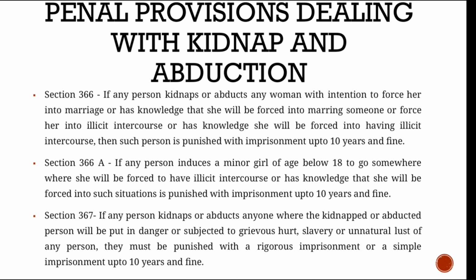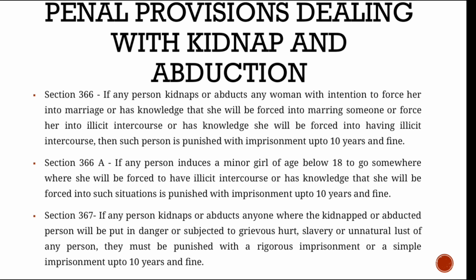So next is section 366A. This section deals with a minor girl. A minor girl is a girl who is of age 18 years or below. If any person induces the minor girl to go somewhere where she will be forced to have illicit intercourse, or has knowledge that she will be forced into such situations, then that person is punished with imprisonment up to 10 years and fine.